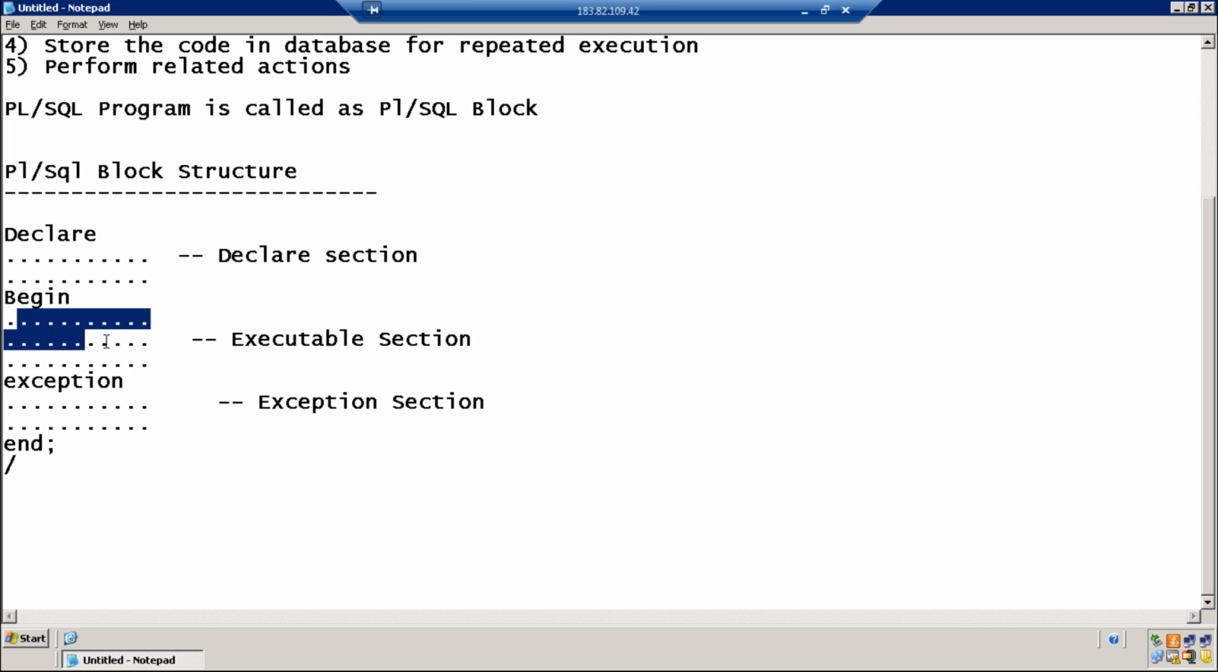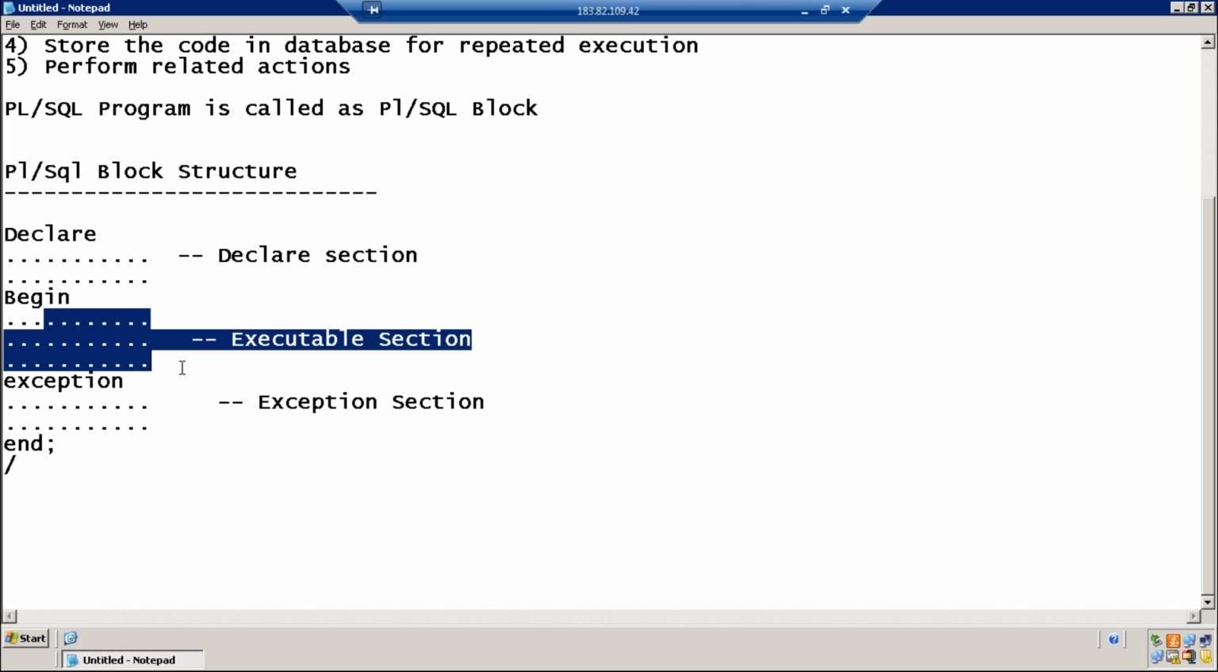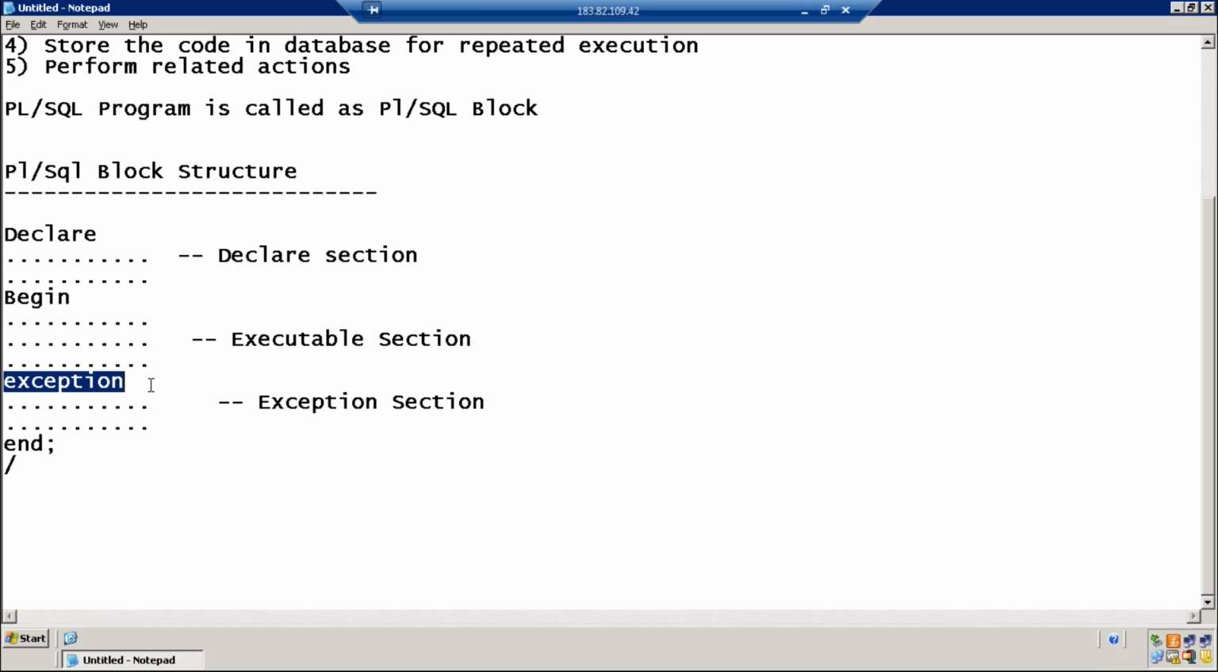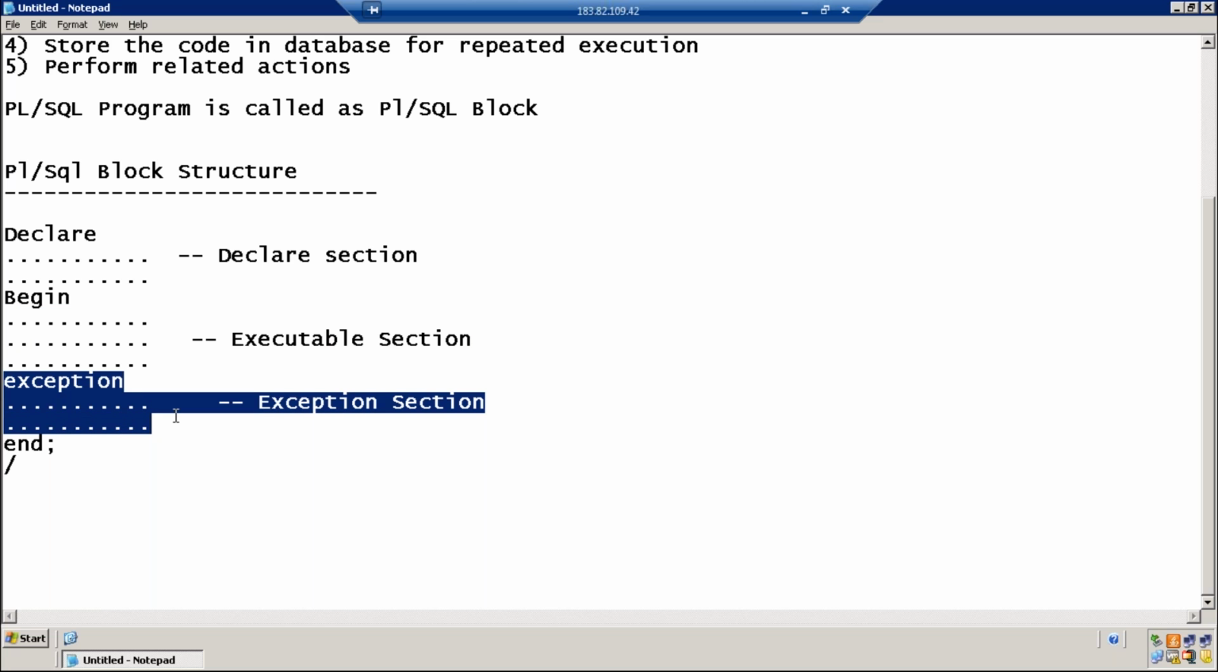Now here you should write the program. This should contain the lines of code which will accomplish the specific task. In case at runtime any exception is encountered, exception meaning any error, then the control enters the exception section and executes the lines of code in the exception section.